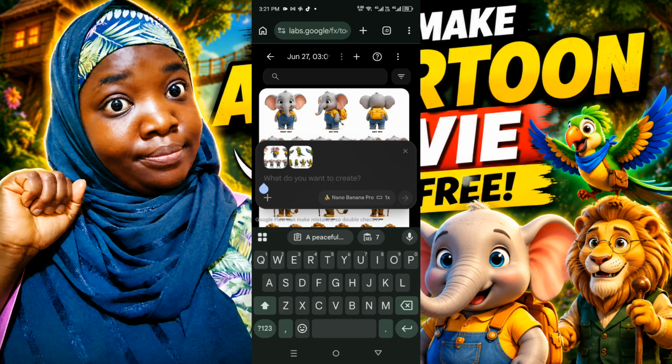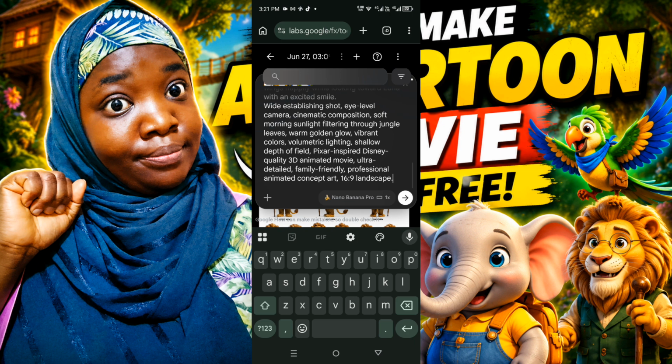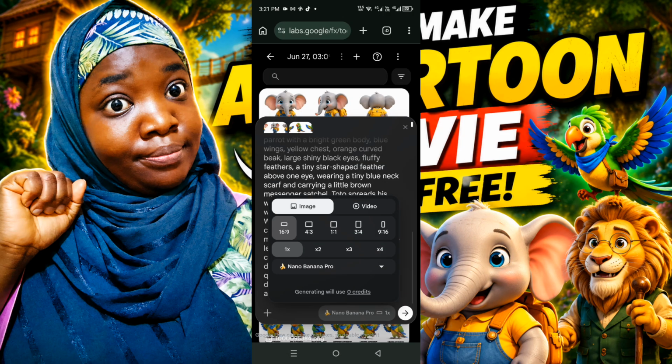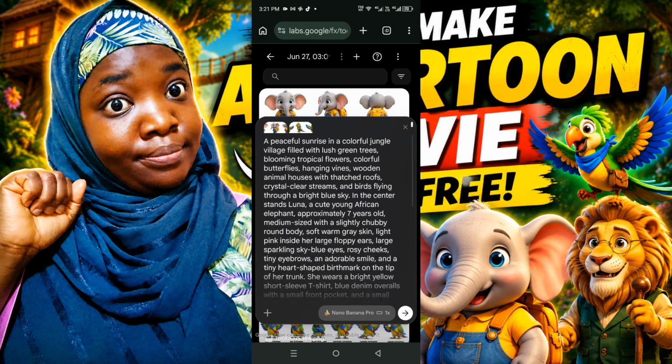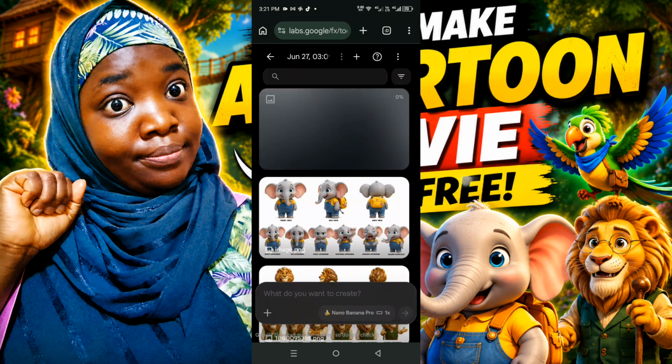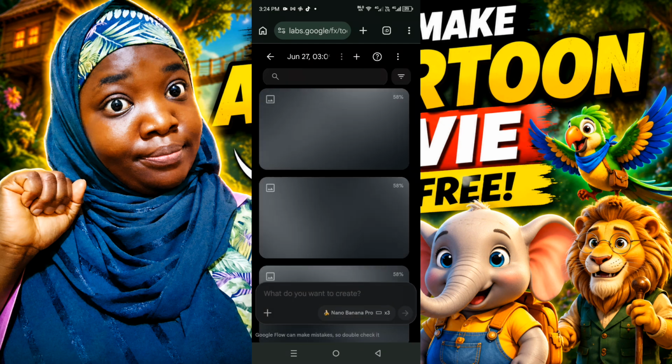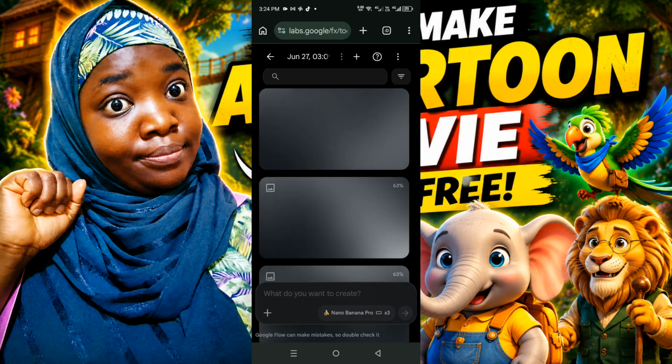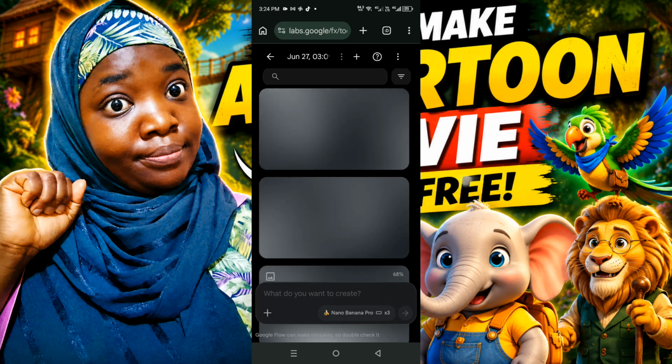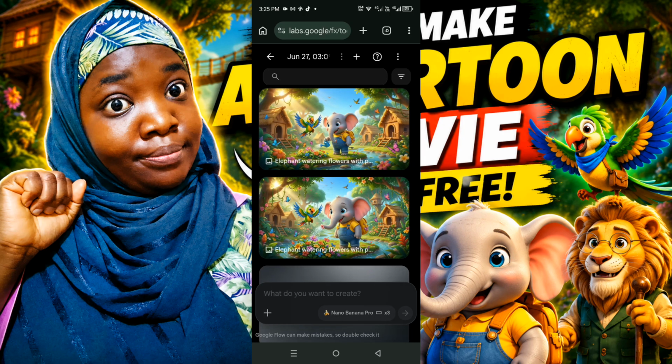Since I've already copied my first image prompt, all I'm going to do now is paste it and then click on send. You can do some editing if you like and then just click on send, and Flow AI will just go ahead and create the image for my AI movie. The image for the first scene is now generating. I am generating 3 images for the first scene. You can decide to generate 1 or 2 depending on what you like.